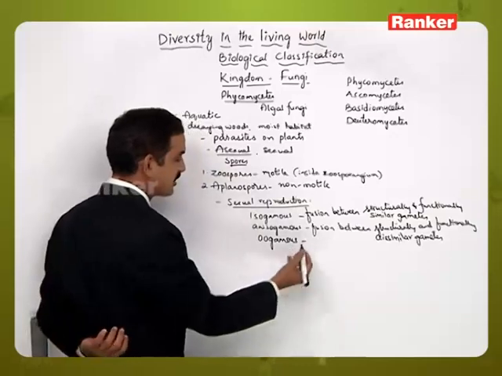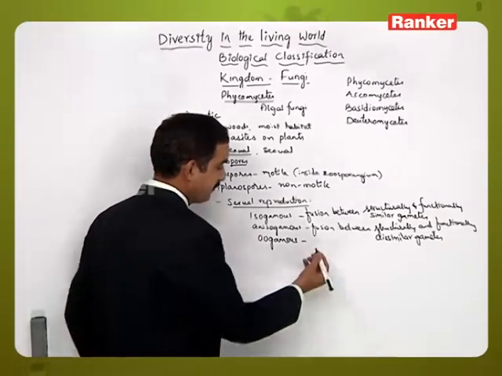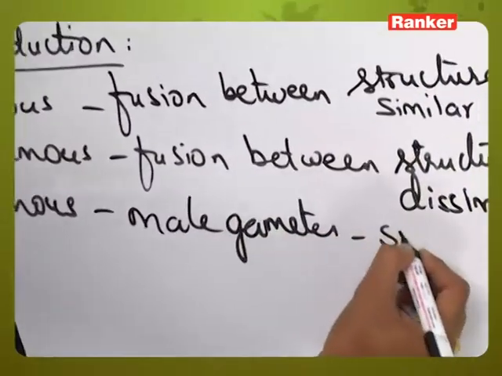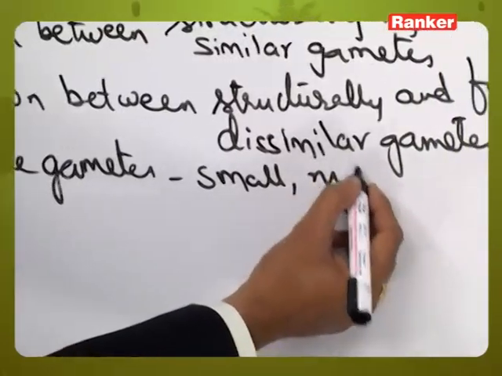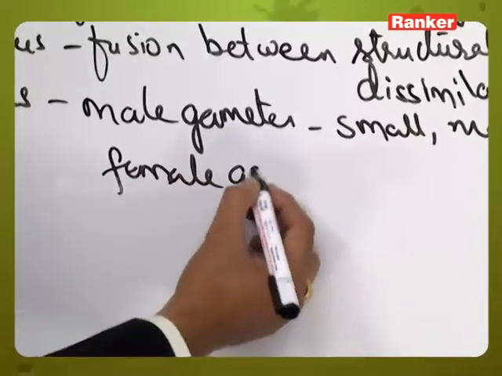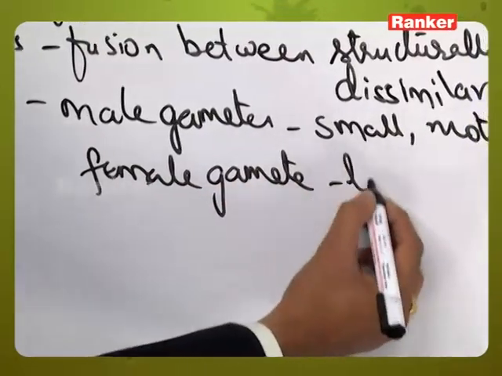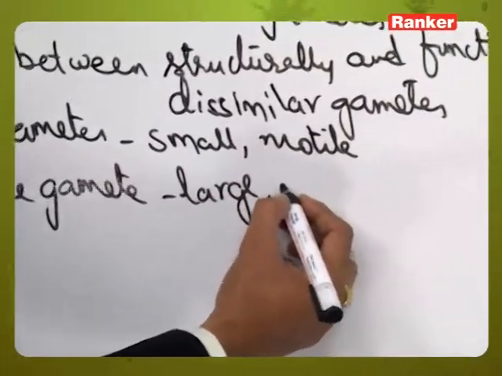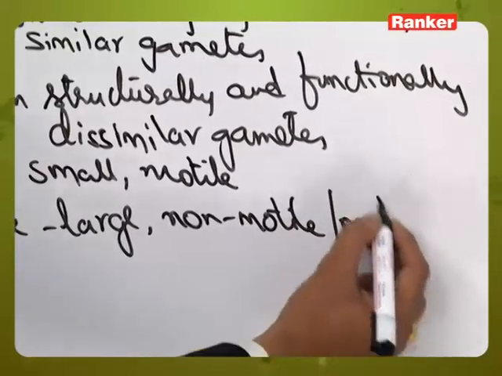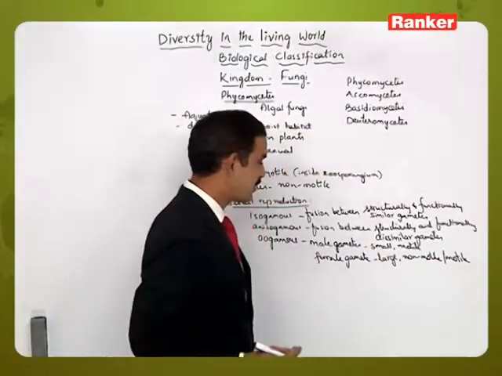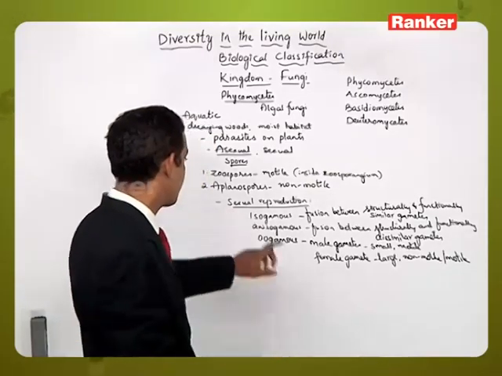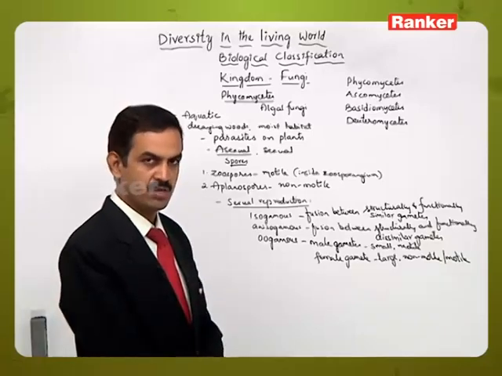Whereas oogamous condition is considered to be the advanced one, in which the male gametes are comparatively smaller and motile, whereas the female gametes are comparatively larger in size. They may be either non-motile, sometimes they may be motile also. So based on the nature of the gametes which are participating in the fusion, three types of sexual reproduction may be possible in the Phycomycetes group of individuals.